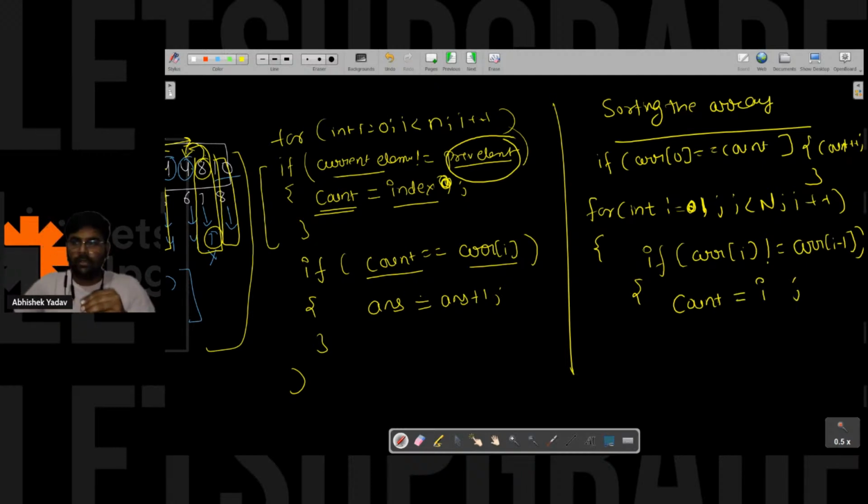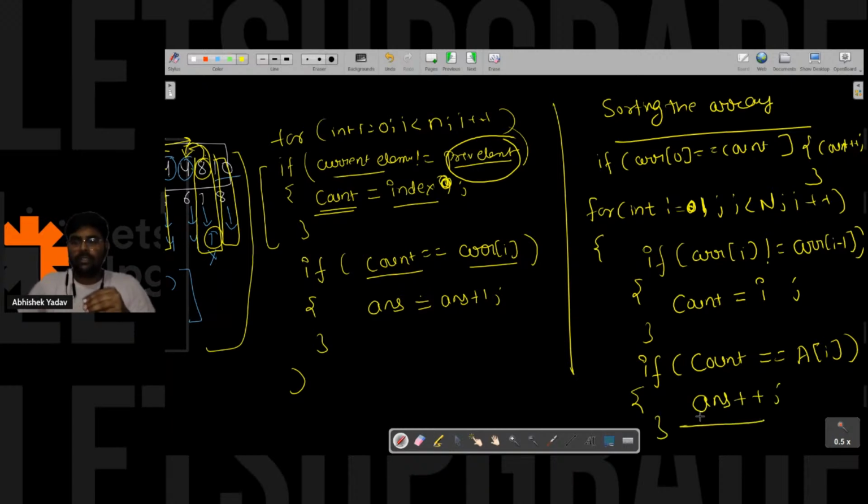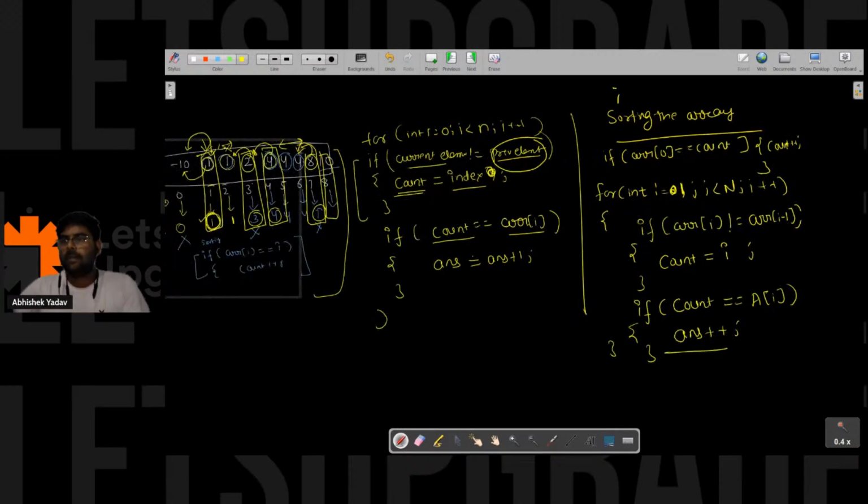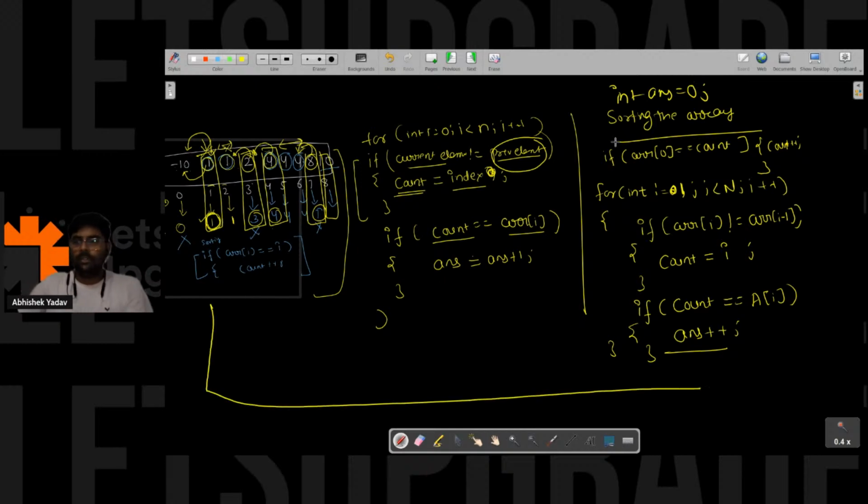After that, if the count is equal to the element at the ith position, then that element is a noble integer, and I will increase the value of answer. Int answer is equal to 0. So this will be the code here.